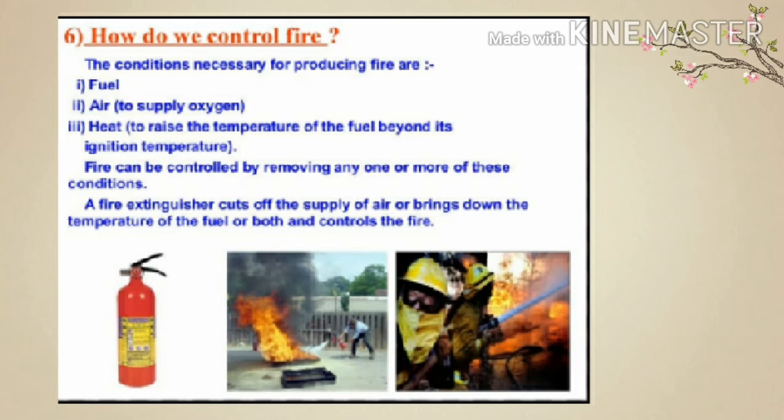Remove the heat. Water is used to remove heat from a burning substance and to make it too cool to burn further. Cut off the air supply. Many fires can be extinguished by cutting off the air supply to the burning substance. The air supply to a burning substance can be cut off in a number of ways, such as covering the burning substance with carbon dioxide, sand, a blanket or a damp cloth, etc.